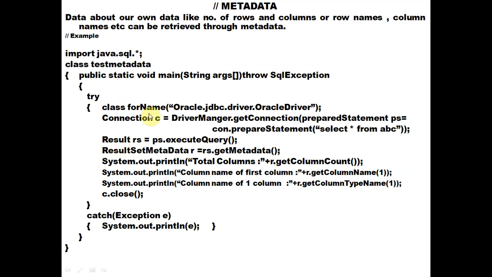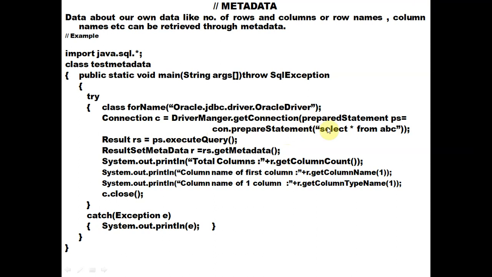Then we write the first statement, Class.forName, oracle.jdbc.driver.OracleDriver. This is the Oracle driver. Then we write Connection c equals DriverManager.getConnection, and by using this statement we are establishing the connection.